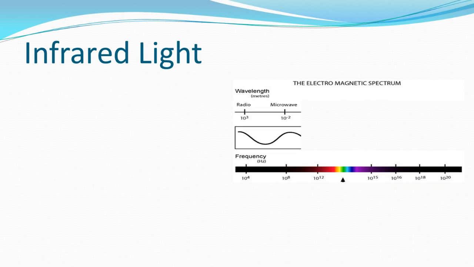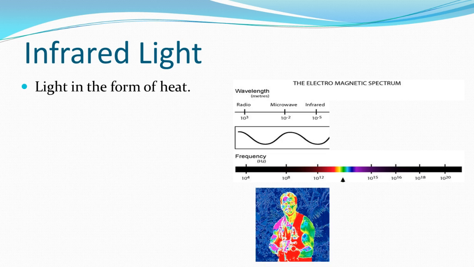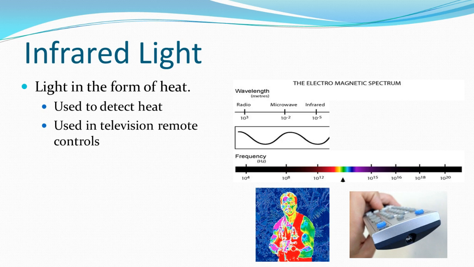The next range of light is infrared light. Infrared light still is not visible to the human eye. It's light in the form of heat. So we can either create infrared heat, as some kitchen appliances now do, or we can use it to detect heat. Anything that is heat-seeking or heat vision-based is detecting or sensing infrared light. We also see it used in television remote controls.